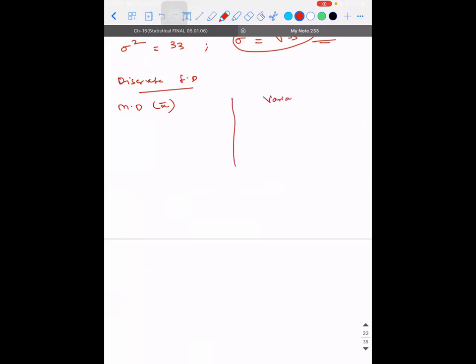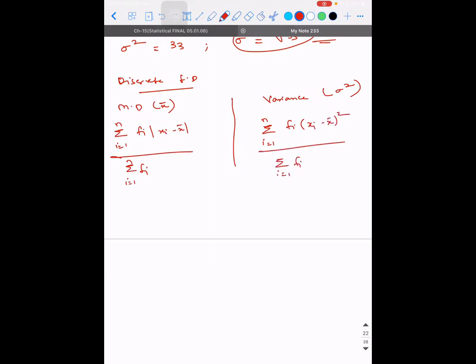So here, what is going to be the variance? We will see sigma square. No, you tell me that. Sigma i equal to 1 to n, fi into absolute value of x minus x bar, divided by sigma i equal to 1 to n of fi. Now you tell me what will be the replacement here. Sigma i equal to 1 to n, fi into x minus x bar the whole square. That's it. I hope it is easy to remember also. That's the logic. This is the value of variance.